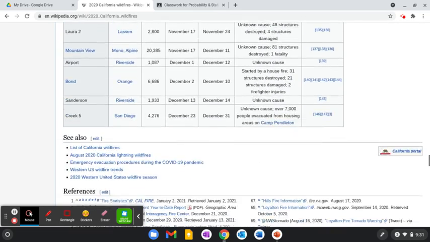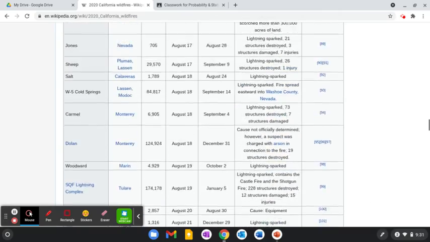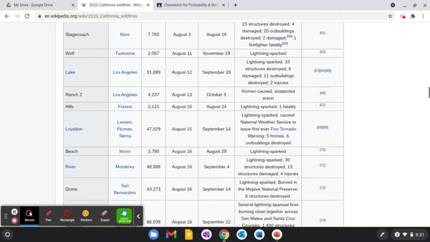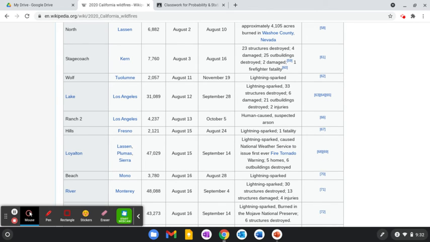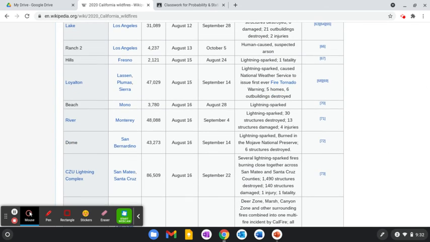I mean, this list is huge, the number of acres burned in California, which I think in Ohio we kind of lose sight of because wildfires aren't really a thing around here. And most of these are actually lightning sparked, which kind of tells you that's nature just doing its thing, right? Wildfires are a natural part of nature.